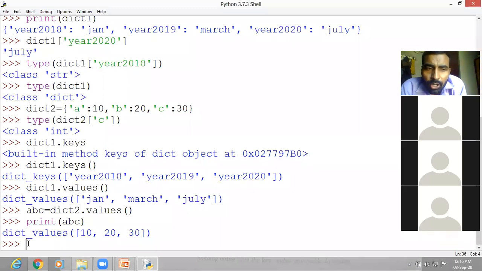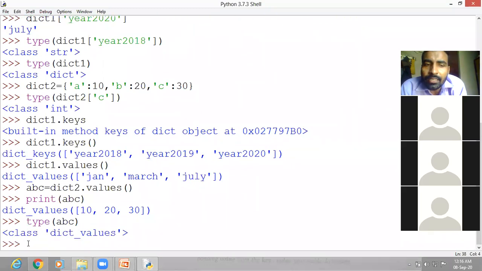Okay. So what I was going to do, checking the type of ABC. If you check the type of ABC and press enter, see here, it is showing a different type, that is dict values, meaning dictionary values. But if you check one by one, if you check the type of ABC of the first value, that is location 0, position 0, now press enter.